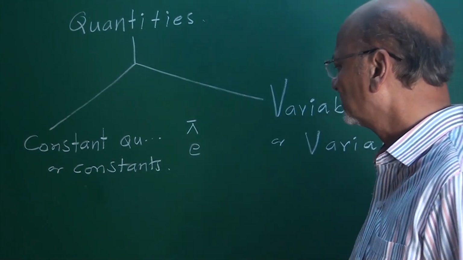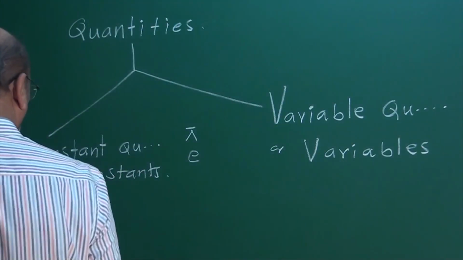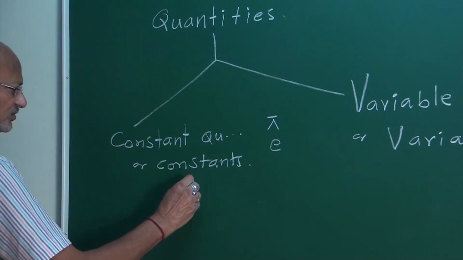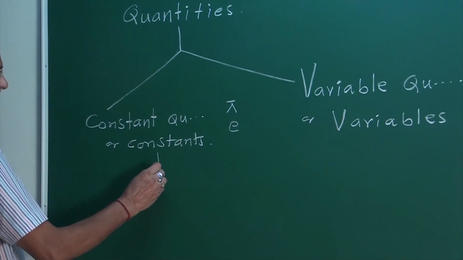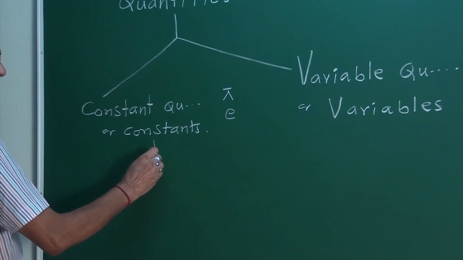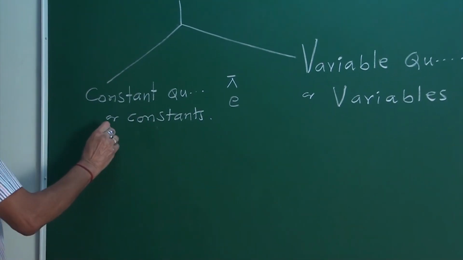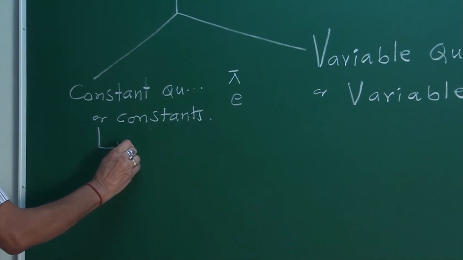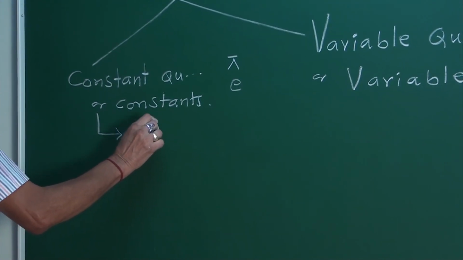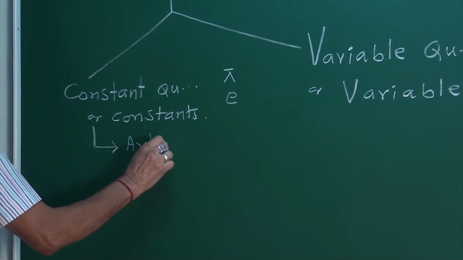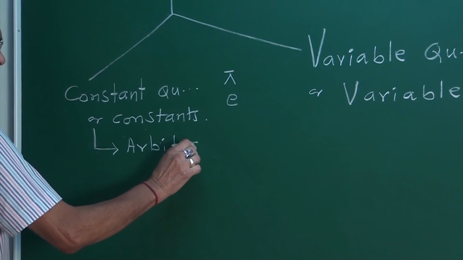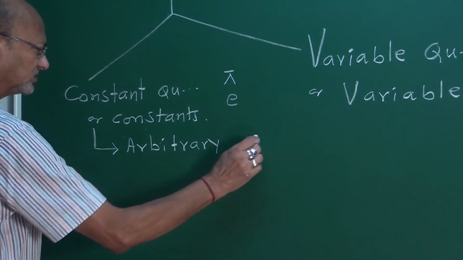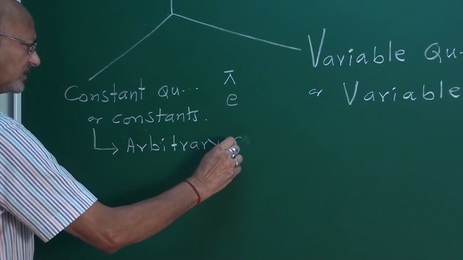In these constants, you can name two types. One is arbitrary quantities, arbitrary constants.